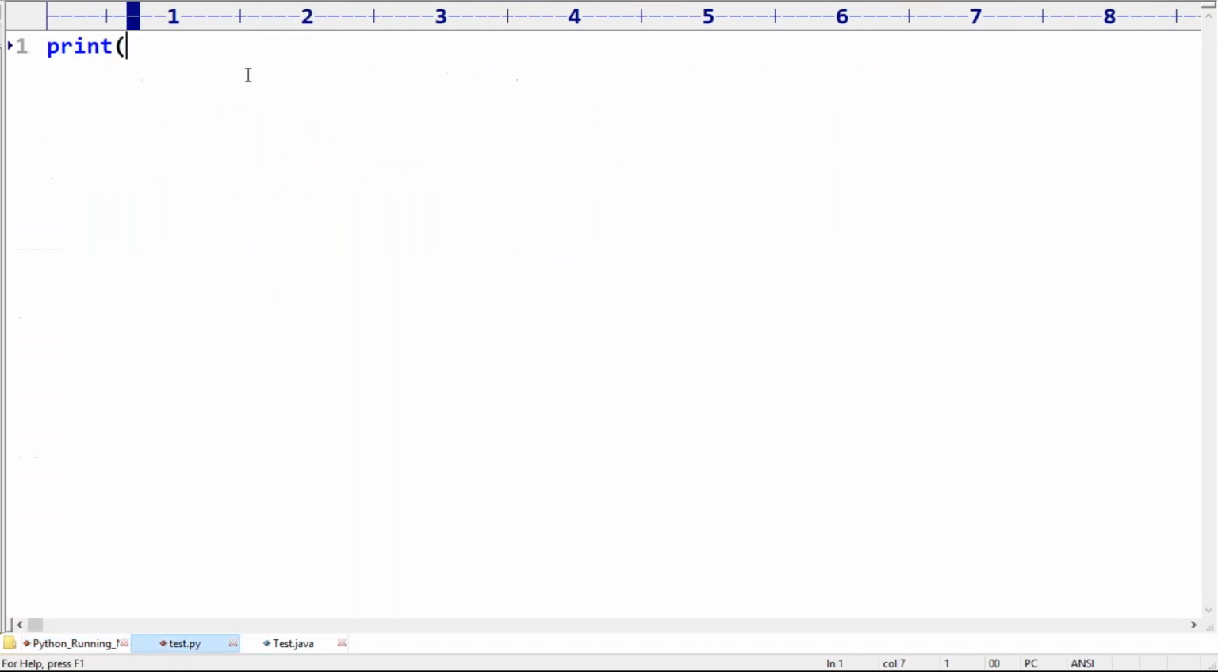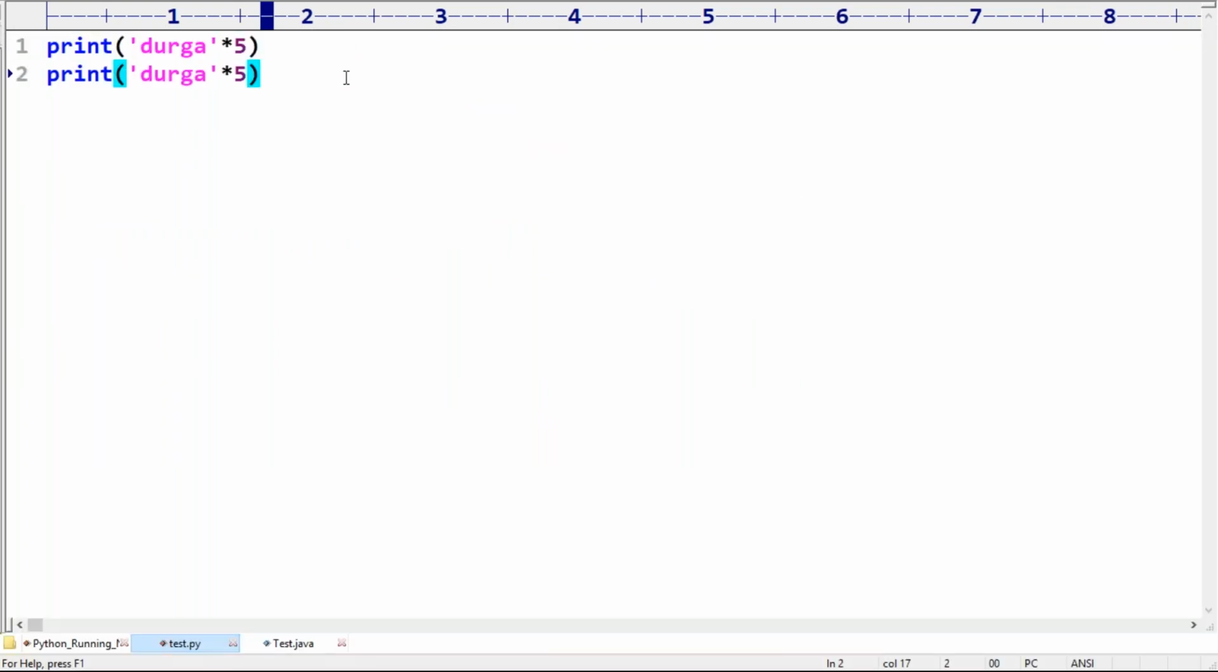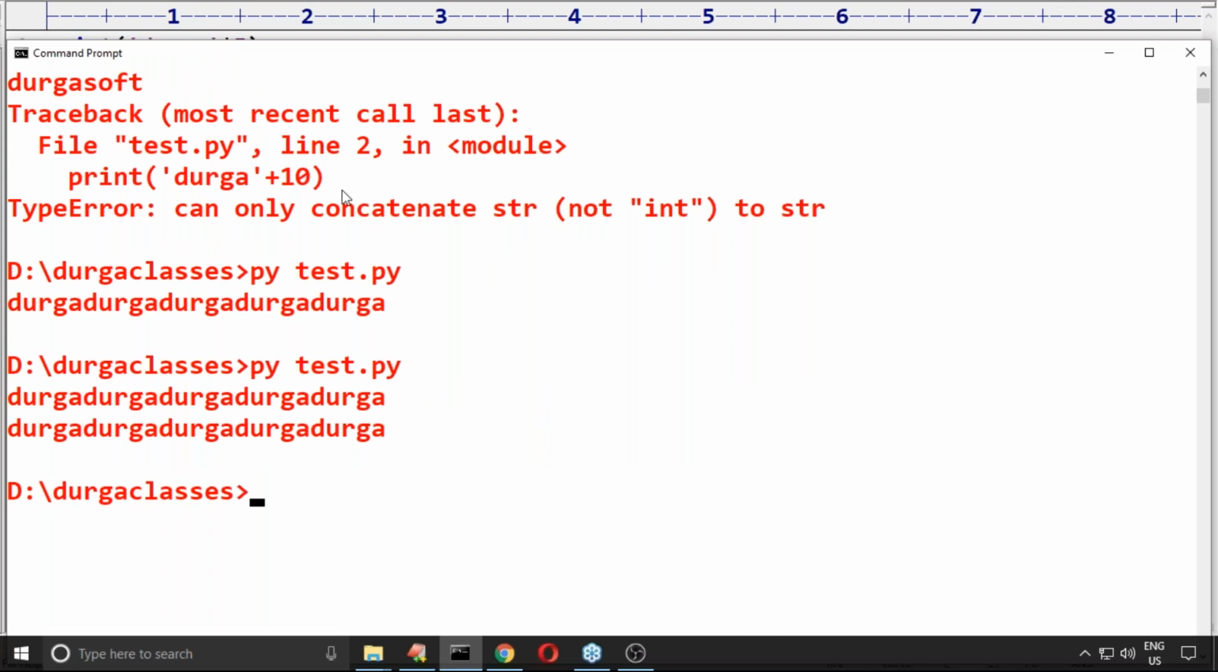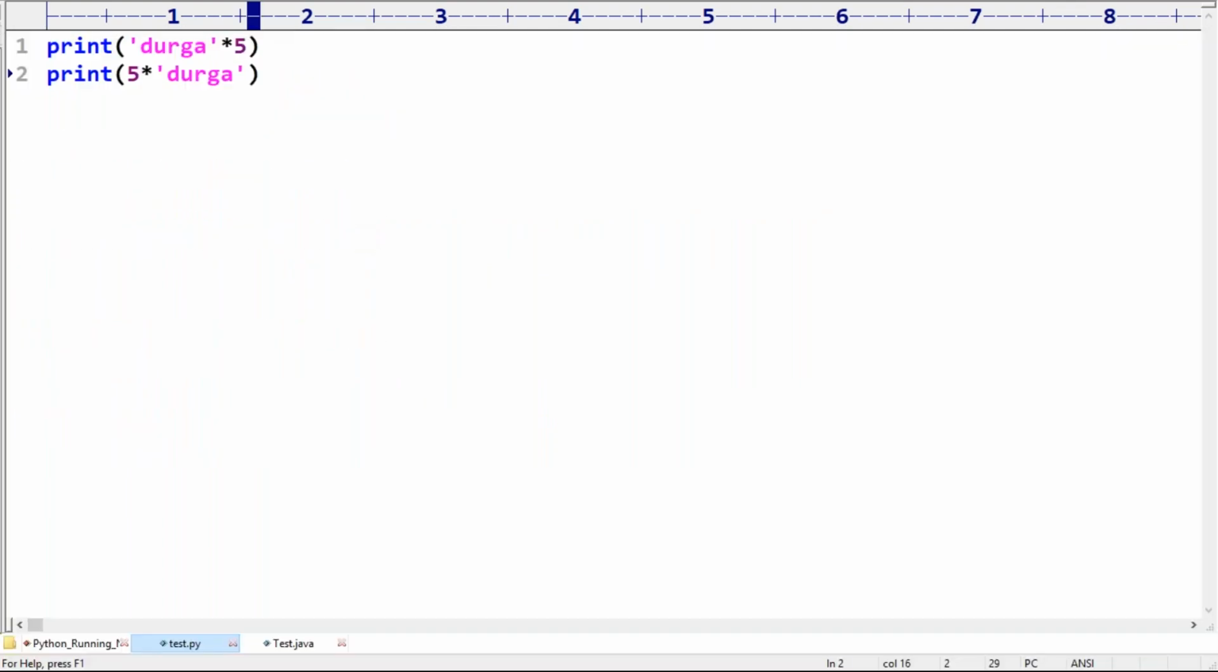Something like, now I'm trying to take Durga. Can you please repeat it five times? By default, what is the answer you are going to get? Durga five times. Order is not important, don't worry. First 5 into Durga, you can take. In both cases, you get the same output. Clear, right?